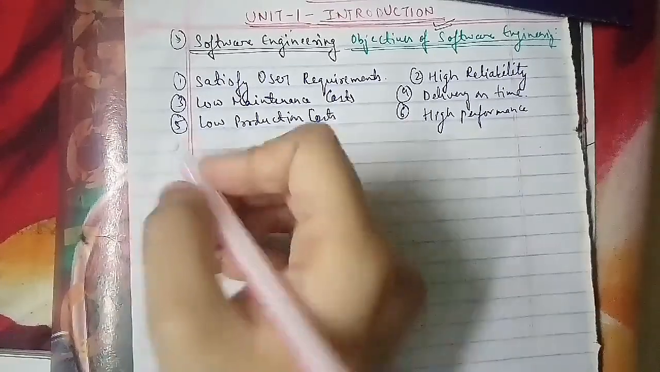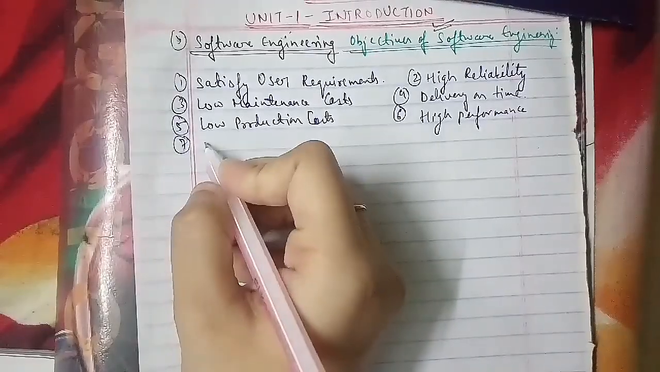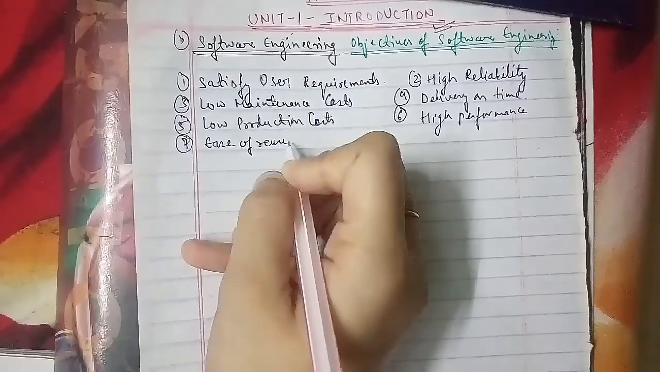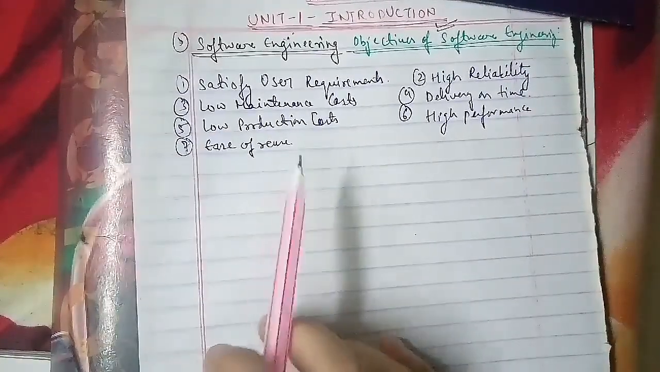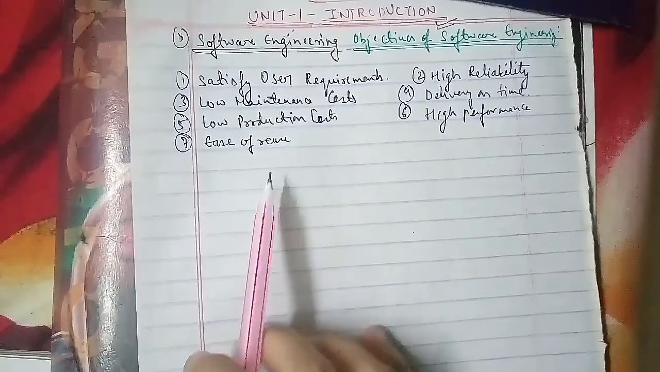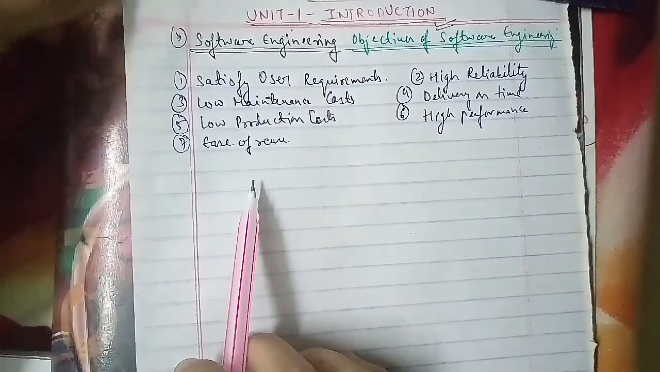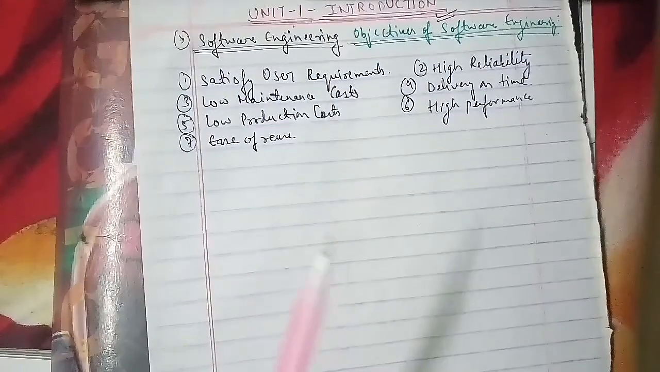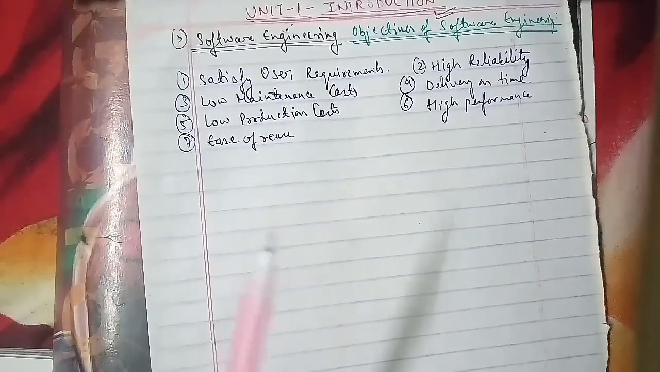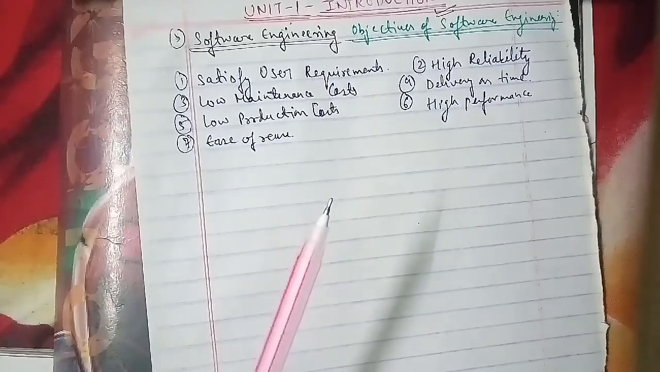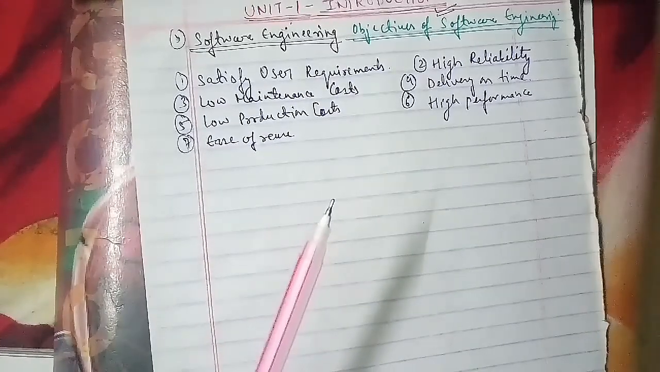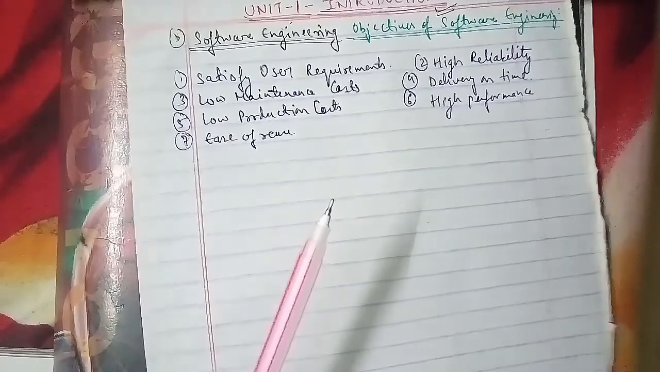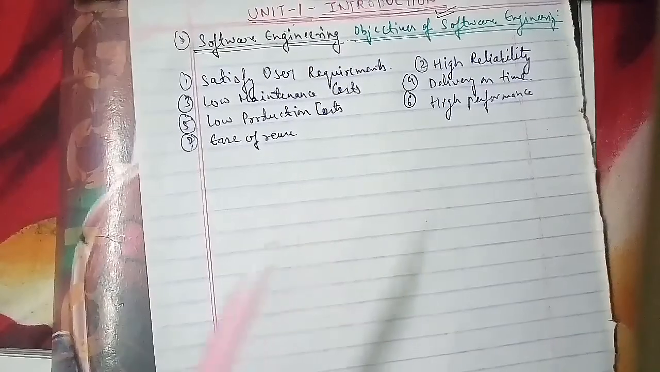The seventh and last objective of software engineering is ease of reuse, that is, using the same software in different systems. So we have talked about what software engineering is, and we discussed the objectives of software engineering. There are 7 objectives.